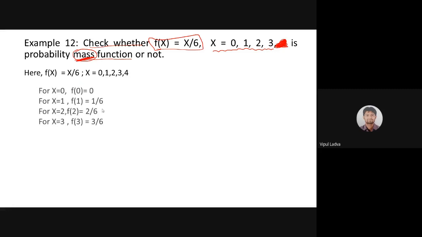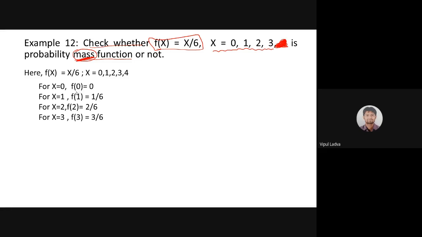So if I wish to check whether this is a probability mass function, I need to identify the functional value, that means the probability, for each and every possible value of x. First x can take value 0, so f of 0, replacing 0 over there, 0 by 6 will be 0. For 1, it will be 1 by 6, 2 by 6, 3 by 6. Now observe each and every output, 0, 1 by 6, 2 by 6, 3 by 6, is lying in the range 0 to 1. 1 by 6 is 0.16, 2 by 6 is 0.33, 3 by 6 is 0.5. These outputs are the probabilities that x is going to take each value. So each and every probability is lying between 0 and 1.